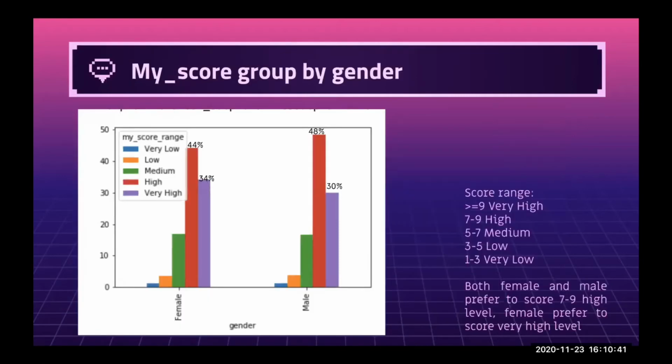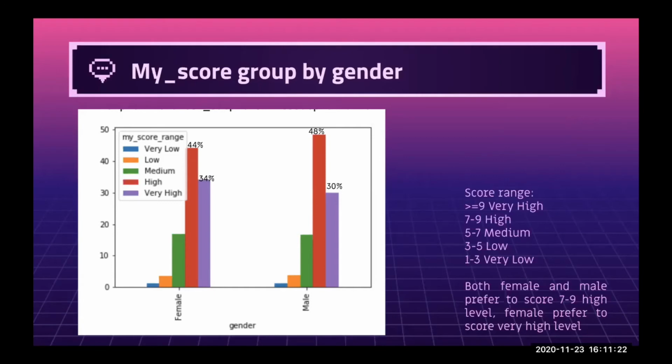For rating behavior, I use my score and group it by gender. My score is a column of scores that users gave to each anime. I also set a score range. For example, when the score is larger than or equal to 9, it is at the very high level. I graph those score range levels as well as female and male. We can see that for female and male, the highest column is the red one, which is the high level. So most users prefer to rate 7 or 8 for animes.